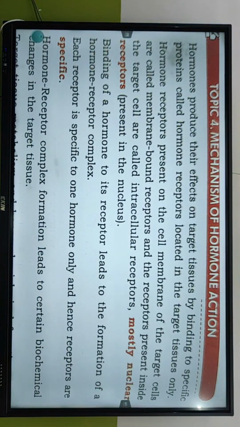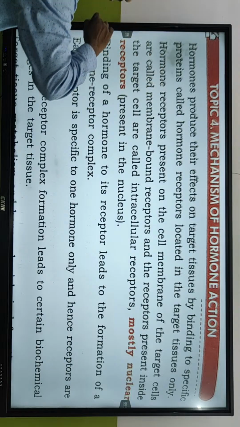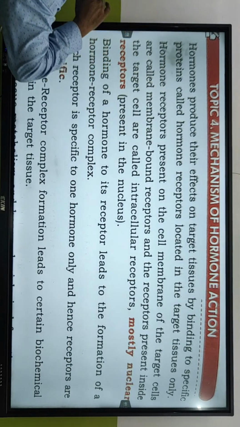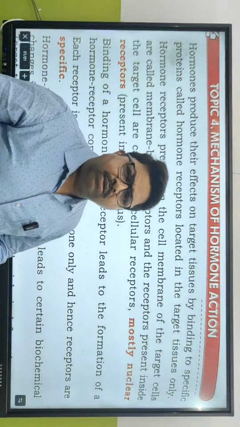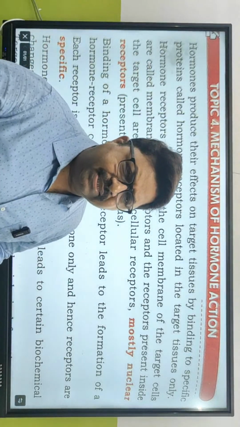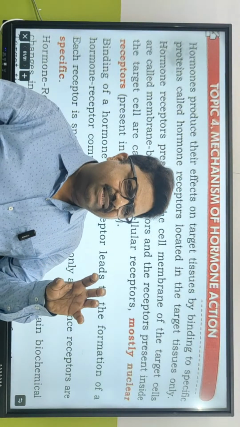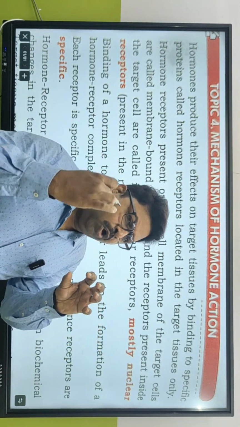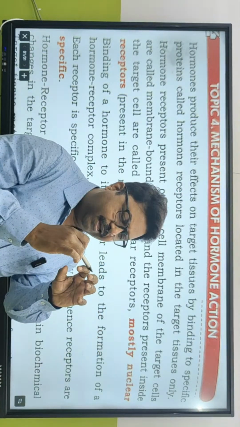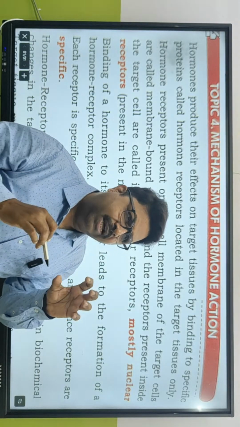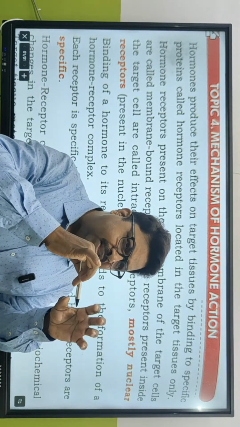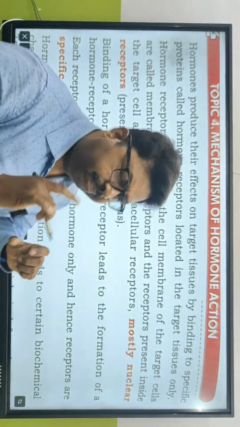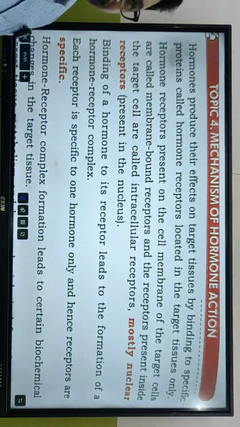So we have come to the last portion of this: mechanism of hormone action, how the hormones work. The cells have specific receptors. Say one of the cells is there. When follicle-stimulating hormone is passing by, and the cell has receptors for growth hormone, it is not going to act upon follicle-stimulating hormone. Only if it has receptors for it will it start activating. Clear? So what is the mechanism by which the hormone acts?